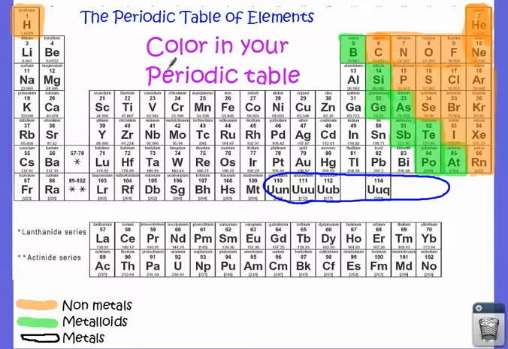So if you took a periodic table that you picked up or printed out, you can color it in like this. You color in one color for all the nonmetals, one color for all the metalloids, and then you can leave everything else, all the metals, uncolored, or you can color them in a third color if you want. That's just a lot more stuff to color in. But you can do this, and we'll come back to this periodic table a lot. So if you didn't pick up a periodic table in class, or if you haven't been in class, you should print one out and color that in.